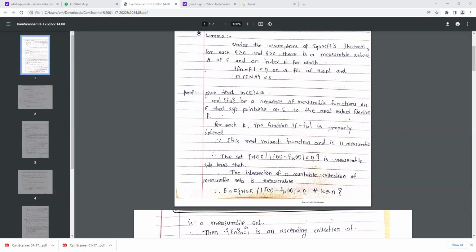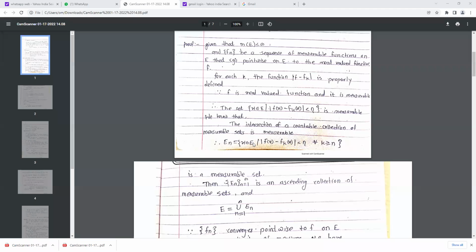Since f is a real valued measurable function, the set of x belonging to E with mod of f of x minus fk of x less than eta is again a measurable set, since f is measurable and f minus fk is properly defined.